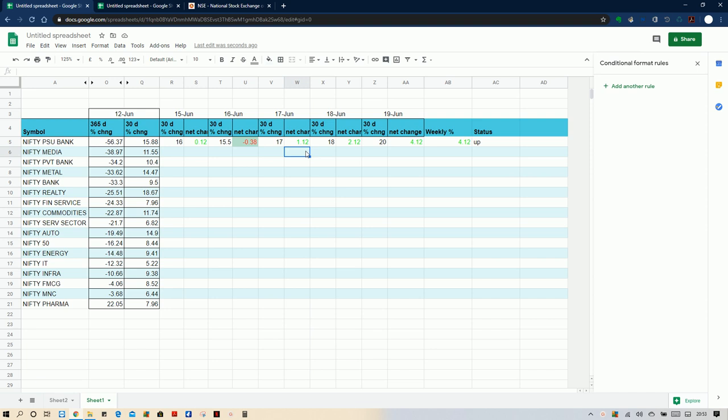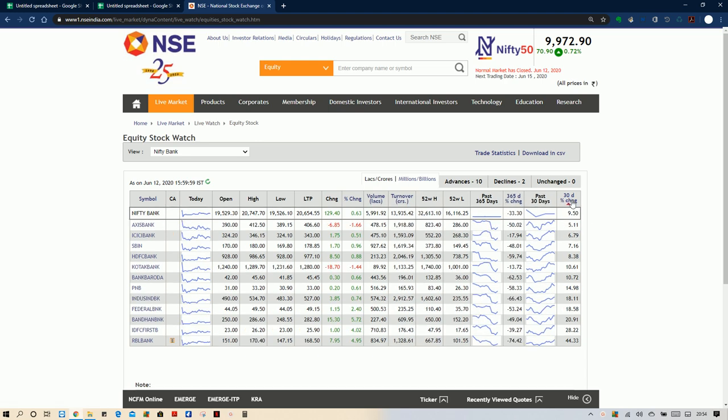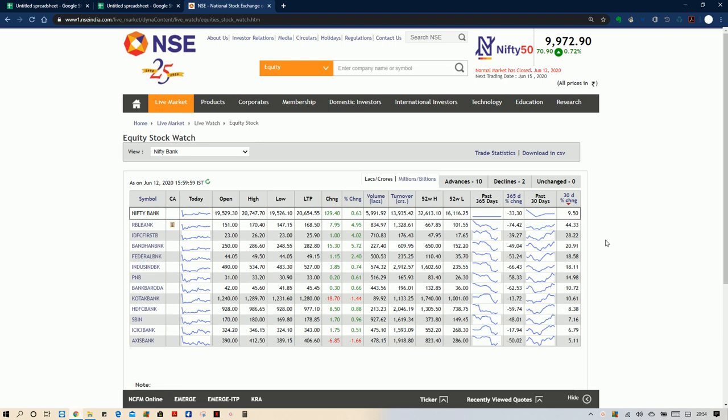Whatever stock or sector you identify, this exercise can also be done for Nifty 50 stocks, the top performing stocks, like I have copy pasted here the indices. You can select the top performing 30-day stocks here. Like the top performing stock is RBL at 44.33%, IDFC is 28.22%, then Bandhan Bank.